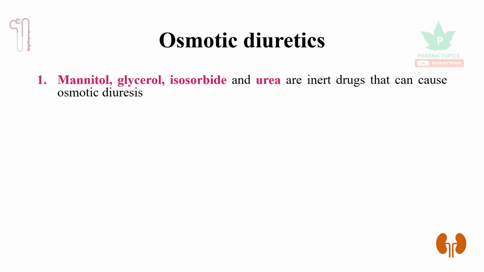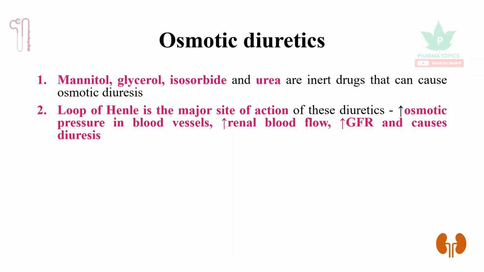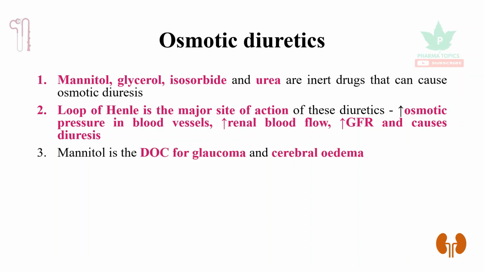Let us see about osmotic diuretics. So mannitol, glycerol, isosorbide, and urea are inert. These are the drugs in this category. Loop of Henle is the major site of action of these diuretics. They increase the osmotic pressure in the blood vessels, which increases the renal blood flow, increases the glomerular filtration rate, and causes diuresis. Mannitol is the drug of choice for glaucoma and cerebral edema.